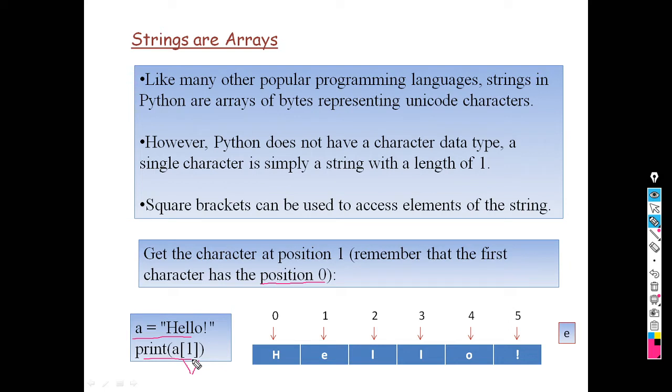We can print a character with the help of an array element.